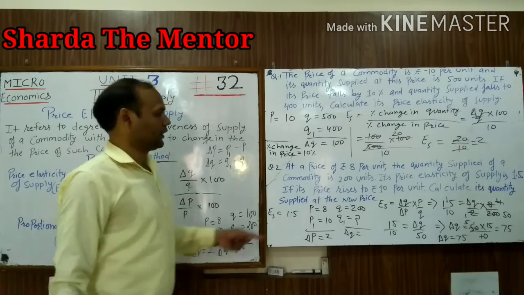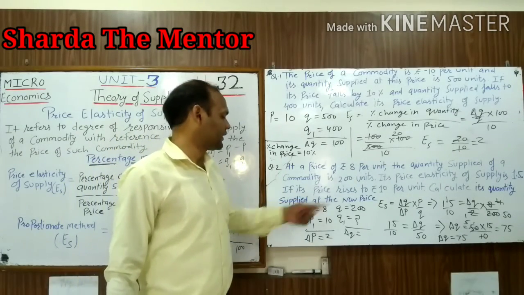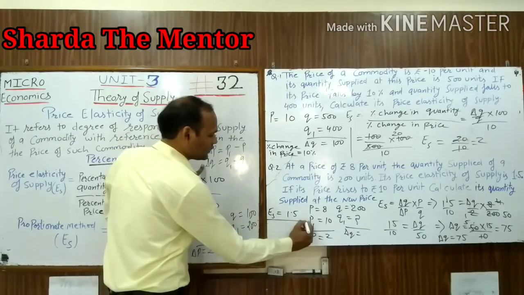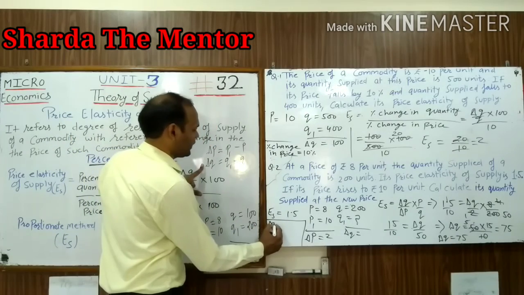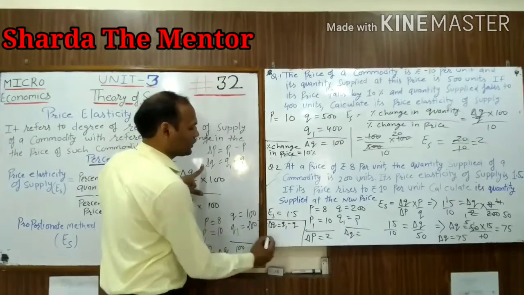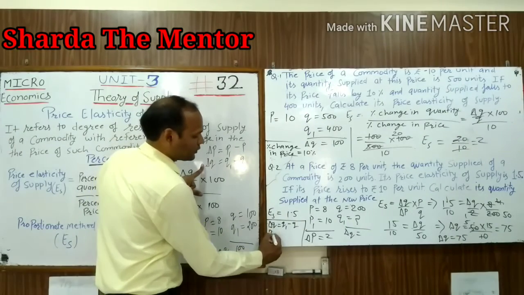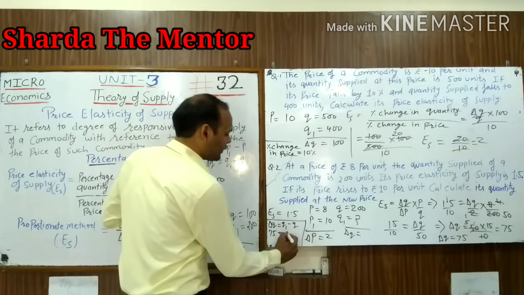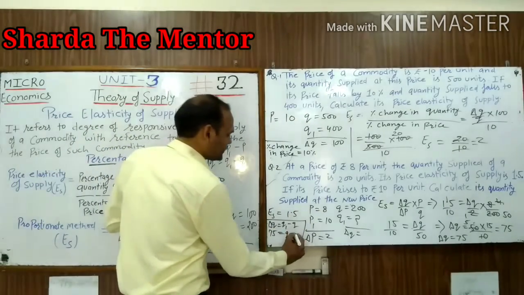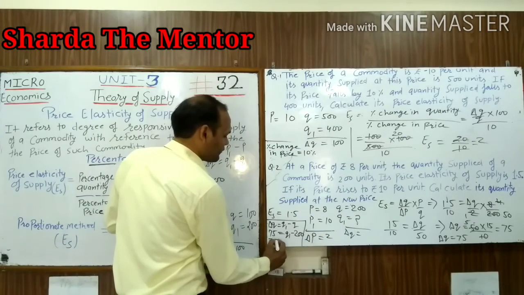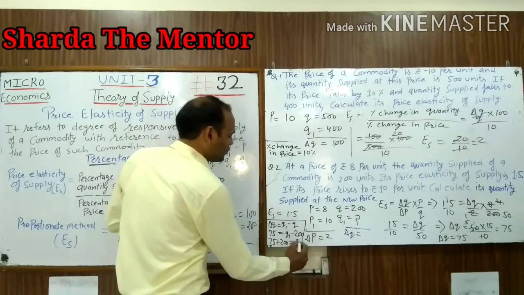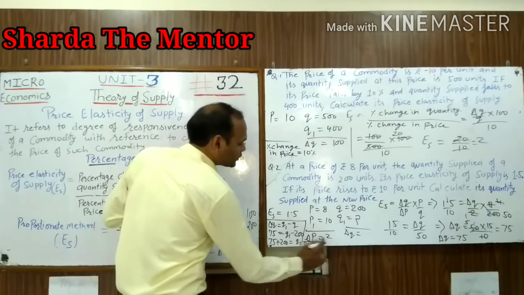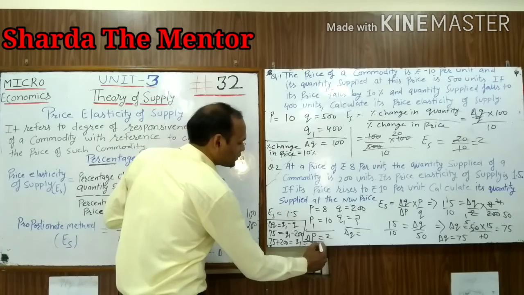Now in the question it is given that calculate quantity supplied at the new price. So here the formula is change in quantity is equal to Q1 minus Q, and change in quantity we already found out, 75. Q1 is not given, that we have to find out, and Q is 200. So 75 plus 200, Q1 is equal to 275. So that is the answer.